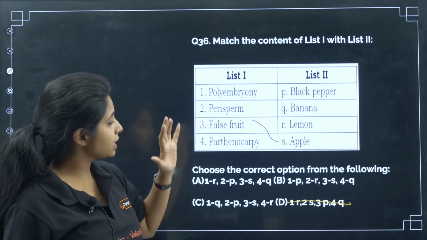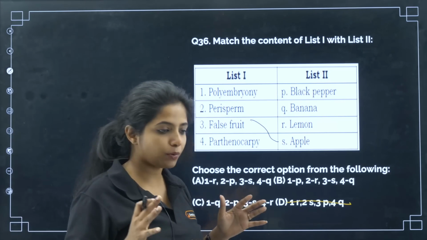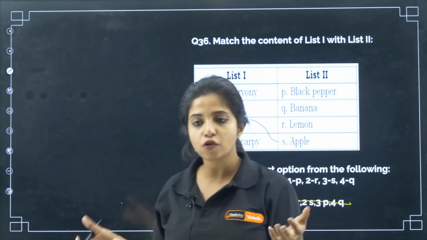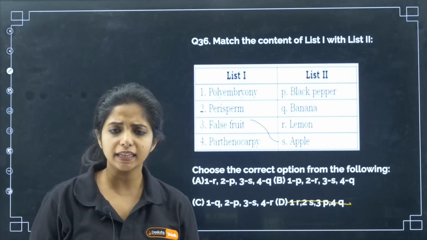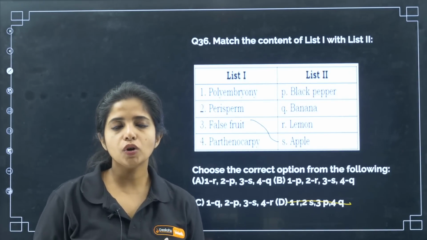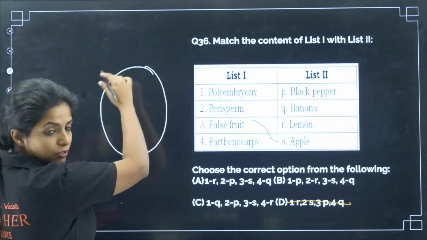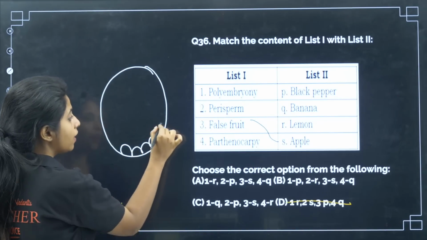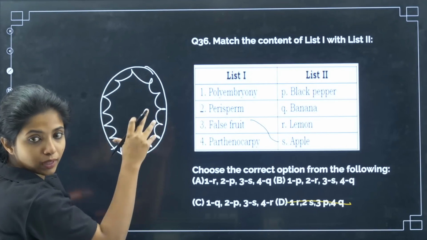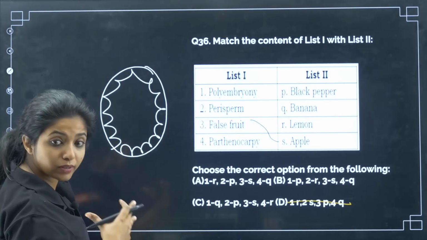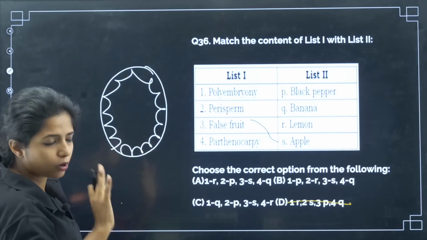Okay, now the next thing that I am pretty sure about is perisperm. What is perisperm, my dear children? So usually in an embryo there is endosperm or you have cotyledon. Basically you have either cotyledon or you have endosperm for nourishment of the embryo, right? Or you have both. So in some cases what happens is that there are certain cells that stay back. So suppose this is an ovule. Inside the ovule primarily we have the cells which are known as nucellus cells. One of the nucellus cells is the one that becomes the megaspore mother cell and undergoes division and forms the embryo sac and the female gamete and a lot of things. Not male gamete, female gamete and a lot of things.